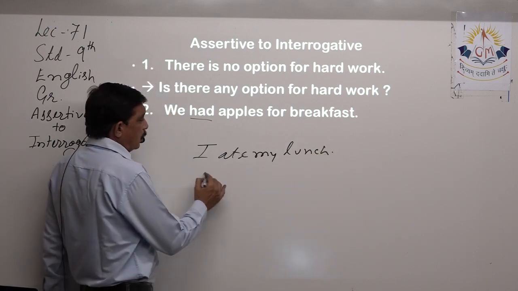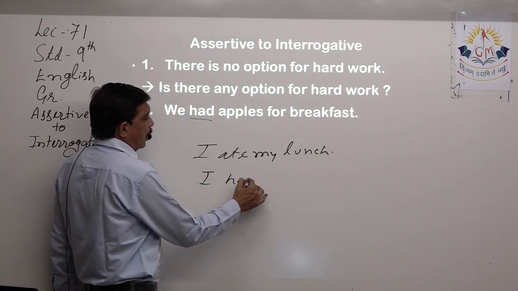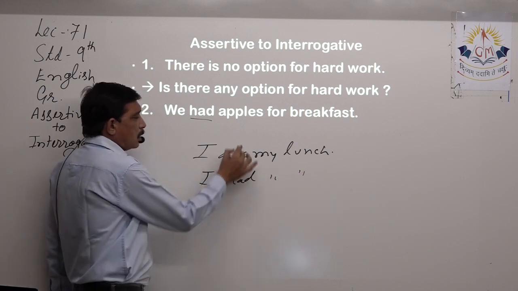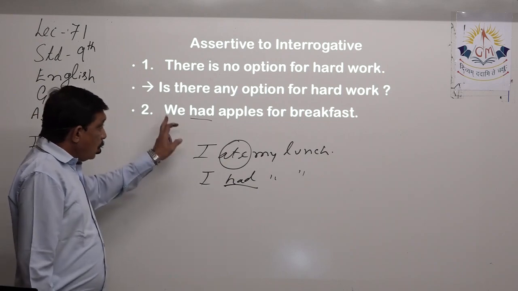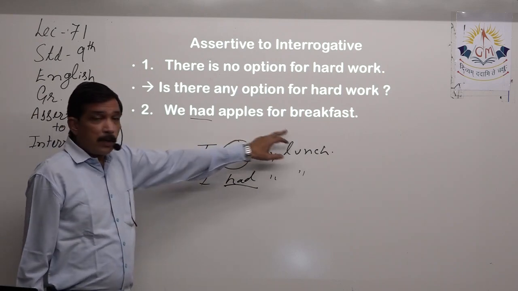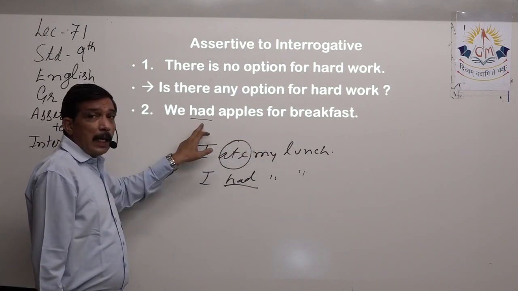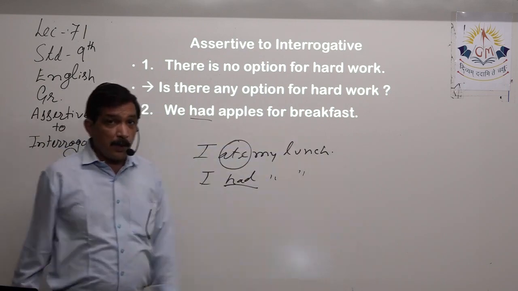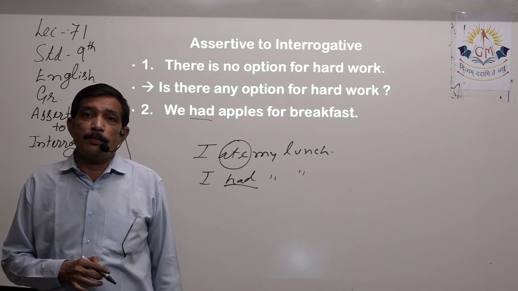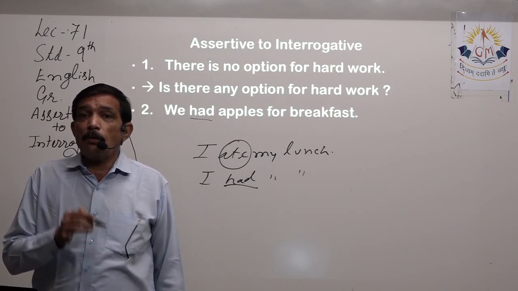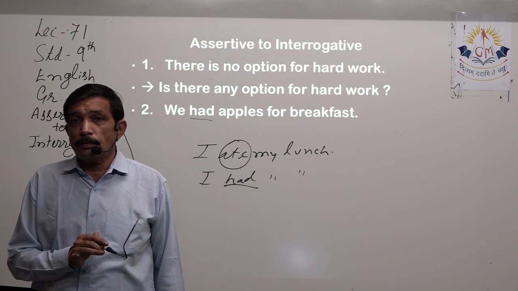Instead of that you write I had my lunch. Instead of writing ate, we write had. So we had apples for breakfast. That means we ate apples for breakfast. So this is not a helping verb. Here the meaning of had is different.